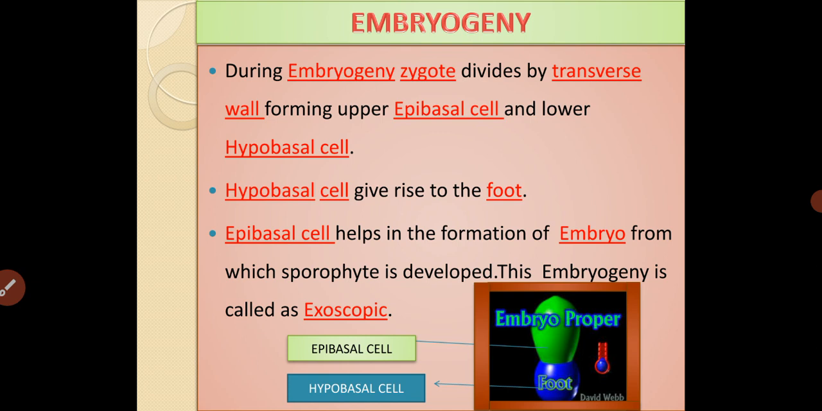In the case of Rhynia, embryogeny takes place where the zygote develops into an embryo. That process is called embryogeny, the genesis of the embryo, where the zygote undergoes division and results in the formation of an embryo. The first division is the formation of a transverse wall, which results in two cells. The upper cell is called the epibasal cell and the lower cell is called the hypobasal cell. The hypobasal cell is involved in the formation of the foot. The epibasal cell is involved in the formation of the embryo. Such type of development is called exoscopic development, which is seen in the case of Rhynia.